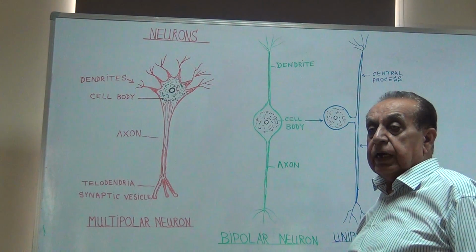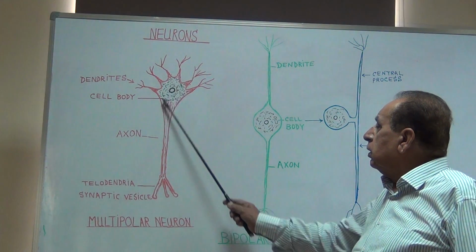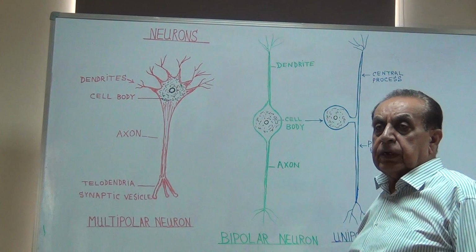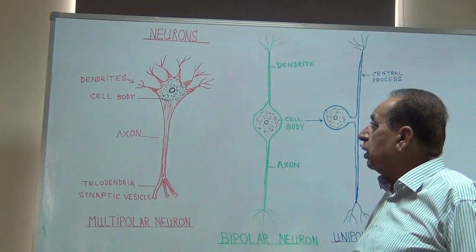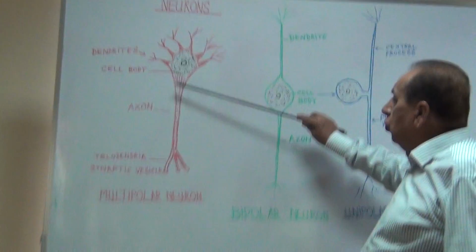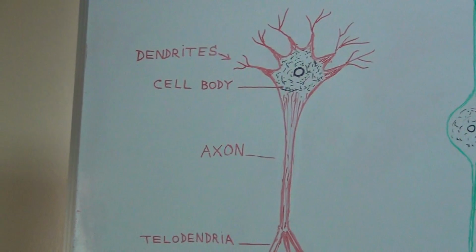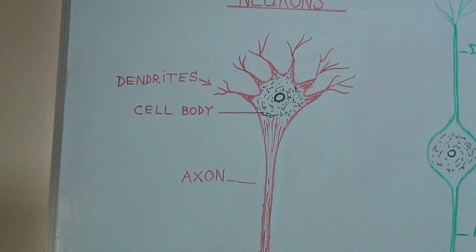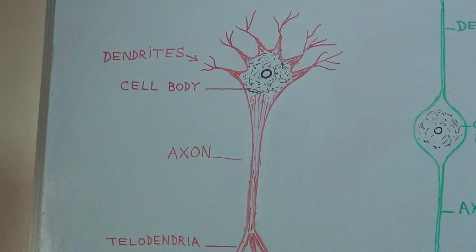Nissl substance and neurofilaments. Now, Nissl substance, these are the clusters of rough endoplasmic reticulum. They synthesize protein. And the second one is the neurofilament. So these are the two specialized cell organelles in a neuron.